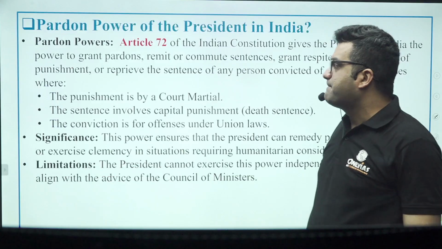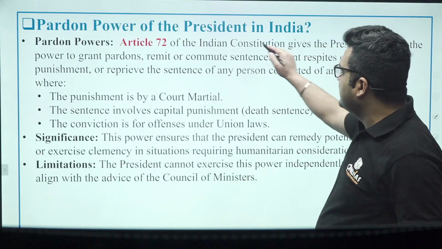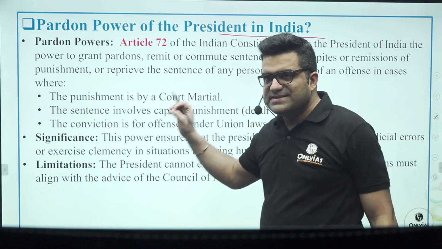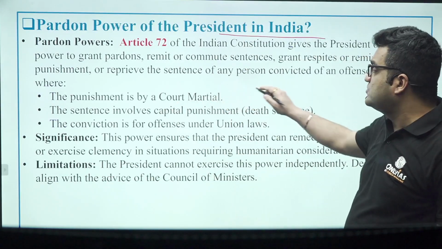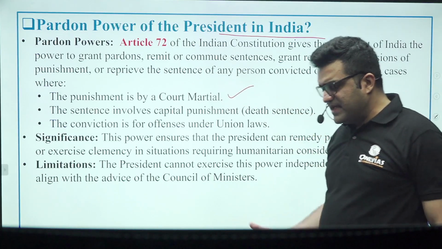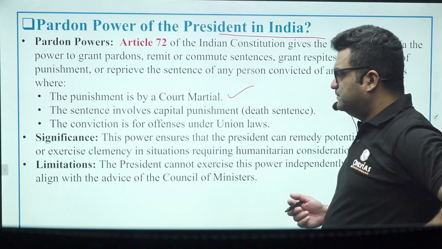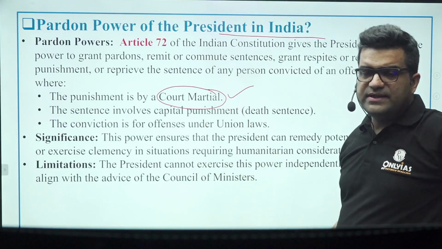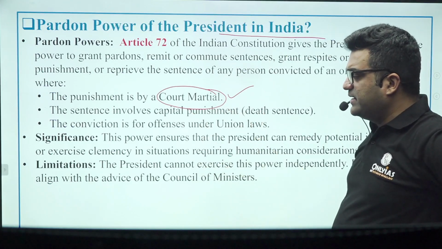Okay, now pardoning power, coming to another important power, the power to pardon. We all know that the president has exclusive powers with regard to the court martial, the sentence by an army, under the Army Act or other acts likewise. Court martial is different from AFSPA though. We will talk about it in the relevant lecture.